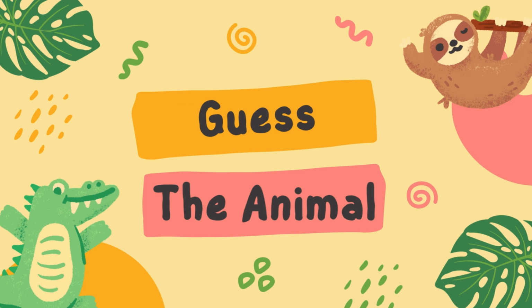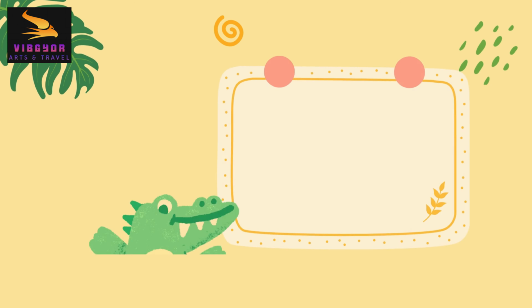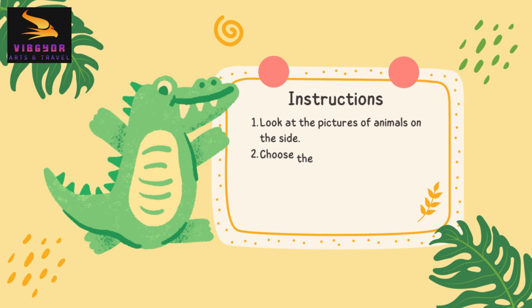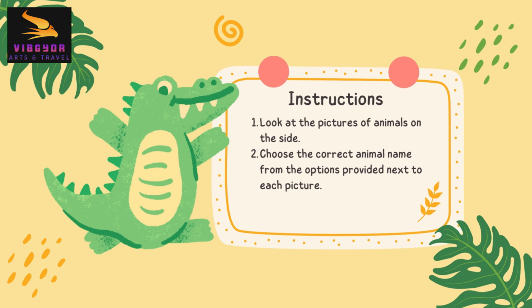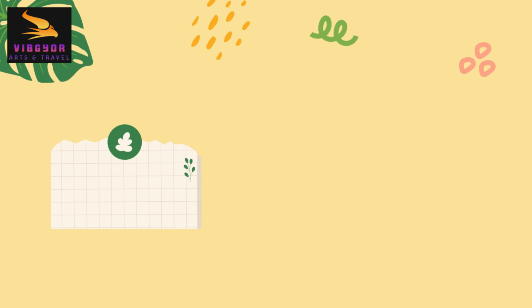Guess the animal. Look at the pictures of animals on the side. Choose the correct animal name from the options provided next to each picture.